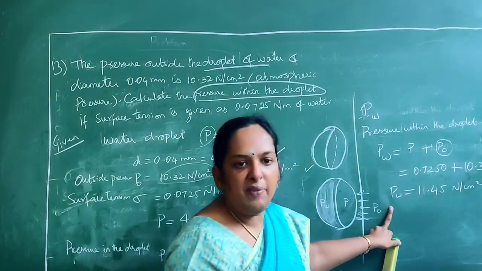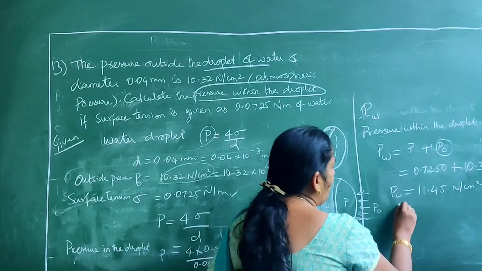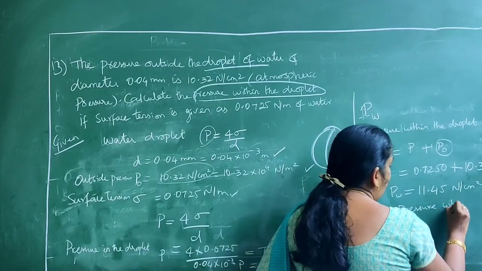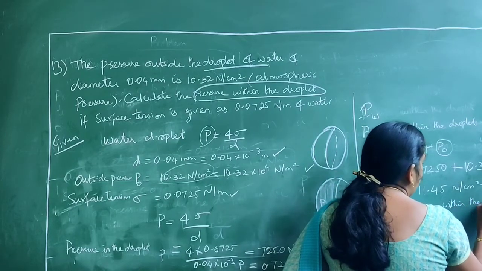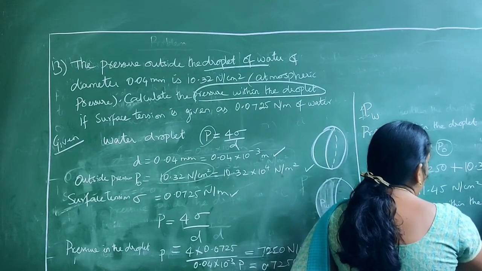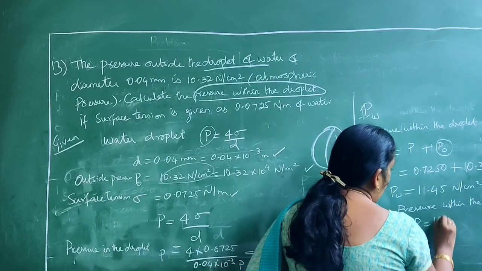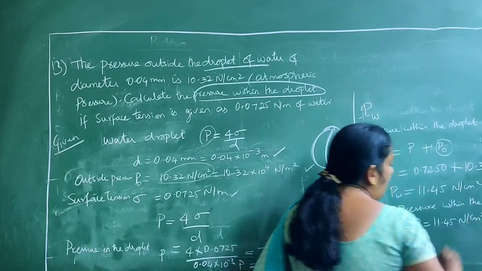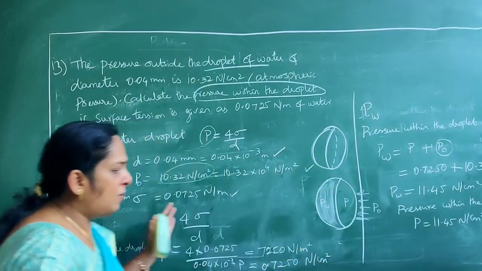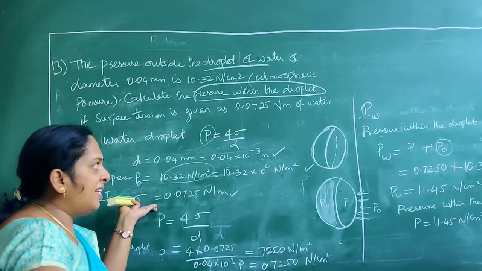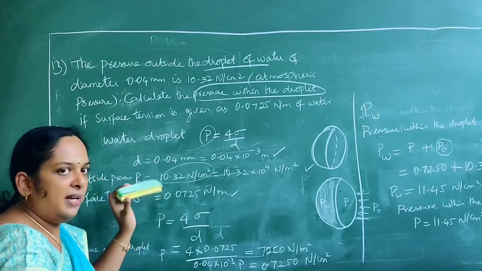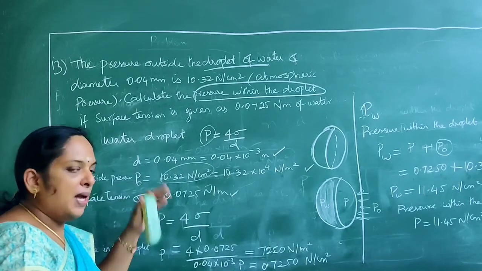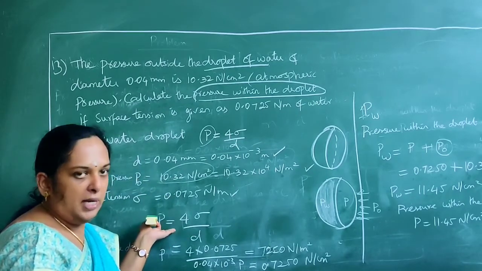So what is the pressure within the droplet? The pressure inside the droplet, or within the droplet, is 11.45 Newton per centimeter square. Now we understood the difference between the previous problem and other problems. That's what I said: direct questions will come only in very rare cases. All other cases will have some twisted questions. You should be able to understand the concept and work out the problems.